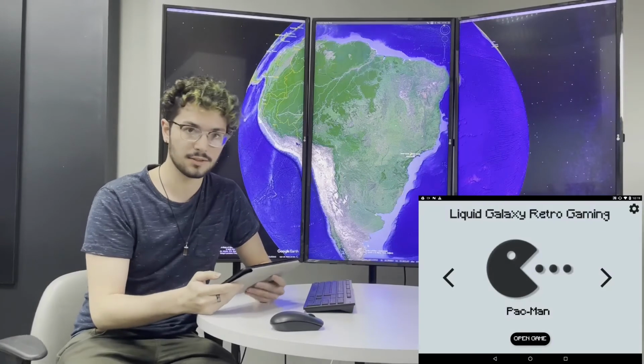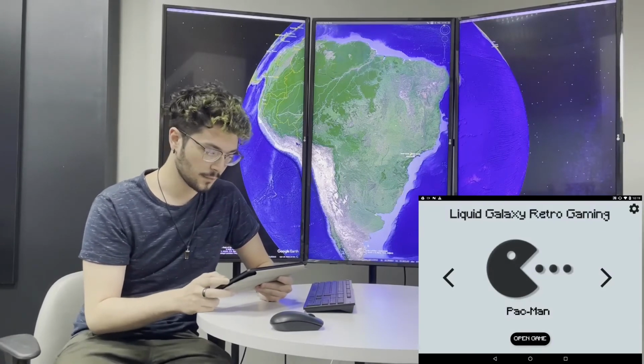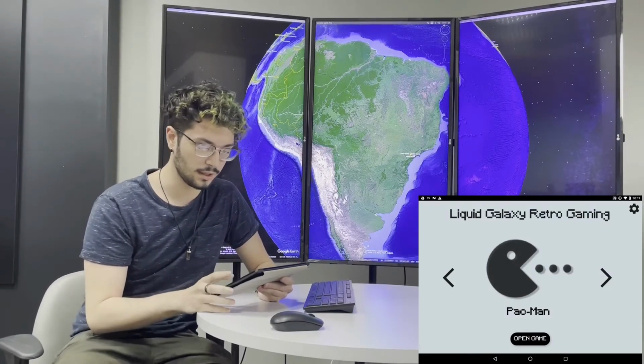Hi, my name is Leonardo and I'm a third-year computer engineering graduate from Brazil. My project for the Google Summer of Code 2021 is the Liquid Galaxy Retro Gaming, which consists in an app to manage the games on the Liquid Galaxy, as well as developing a new version of the classic Pac-Man game for the Liquid Galaxy.